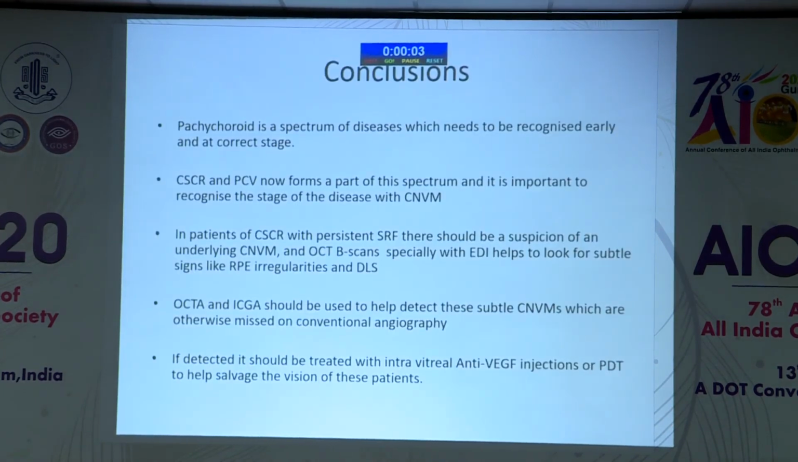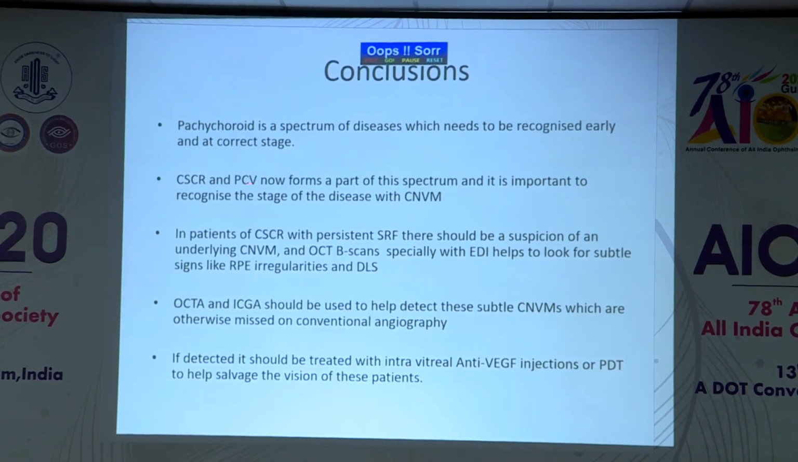So I basically conclude that the pachychoroid spectrum of diseases is an important entity which we must recognize now at the earliest stage. CSR and PCV are an important part of the spectrum, and it is important to recognize these at the correct stage. In patients of CSR with persistent subretinal fluid for more than 6 months, you must look for an underlying CNVM. This is very important because there's no point in treating CSR if you just miss the CNVM.